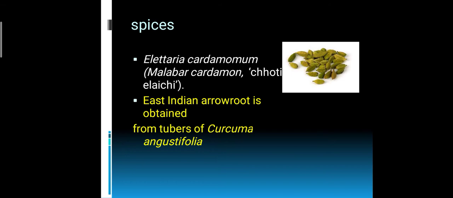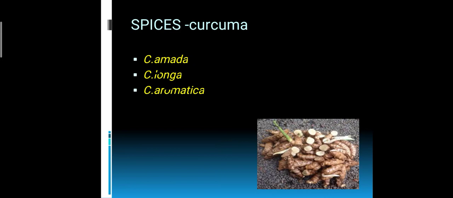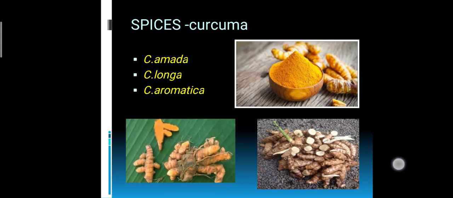Then Indian arrowroot, East Indian arrowroot from tubers of Curcuma angustifolia. Another arrowroot is from our Marantaceae family, Maranta arundinacea. Here it is East Indian arrowroot, that is Curcuma angustifolia. That is a picture of Curcuma angustifolia. Then another very important spice is Curcuma. Different Curcuma species: amada, that is mango ginger, then longa, the normal manjal, then aromatica, that is Kasturi manjal. All are used as spices.